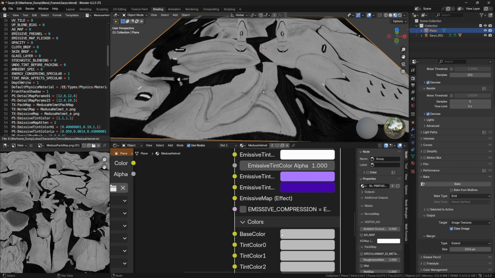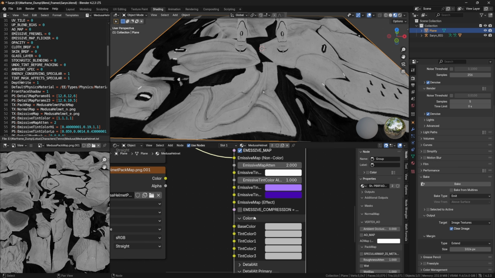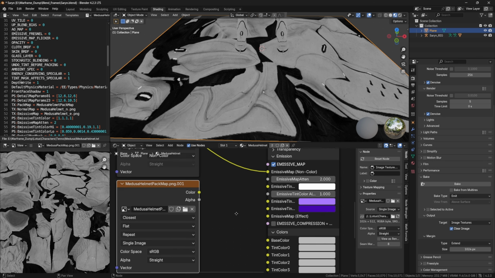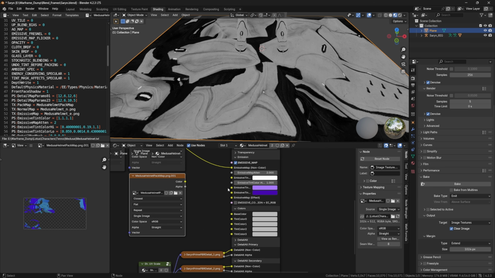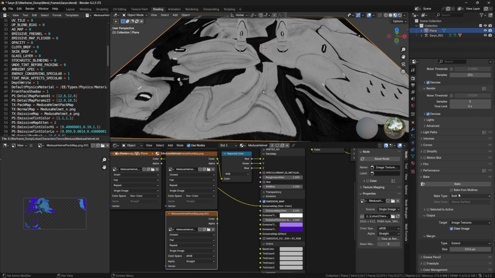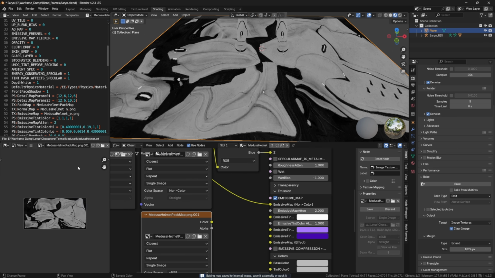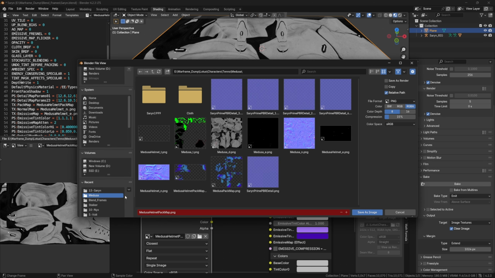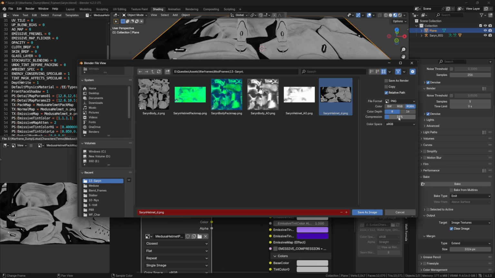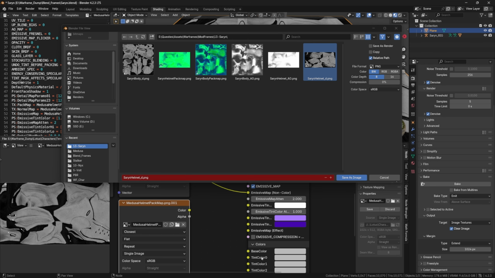Don't touch your base color. Whatever the shader has for the base color, use that, because the tint shader in Unity does not use the base color. That needs to be baked in with the diffuse map we're using. So we're going to bake that, and we're going to save this in our Unity. And if you have color in your base color, just use RGB, but this is all black and white data, so I'm just using black and white.